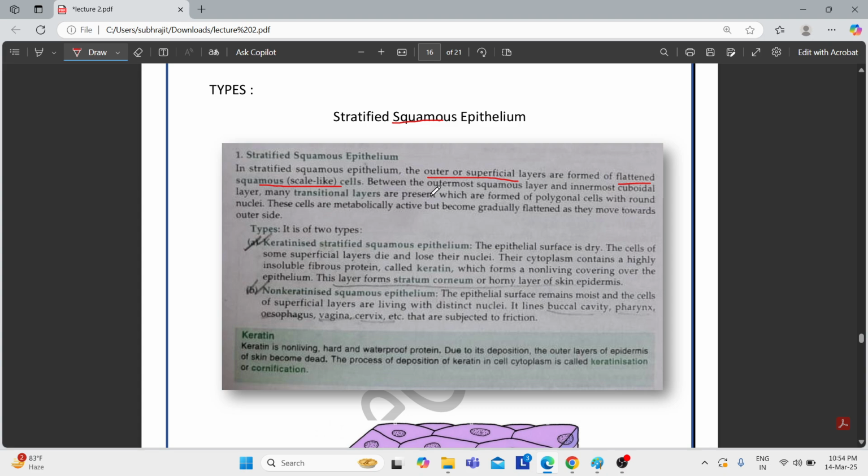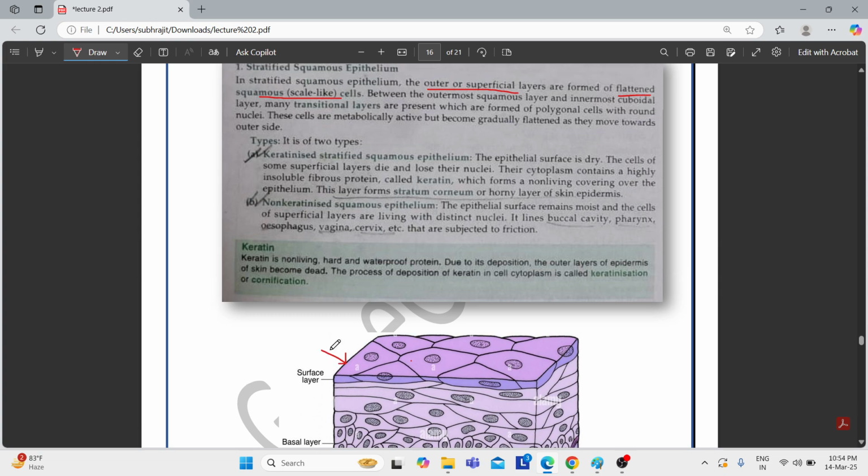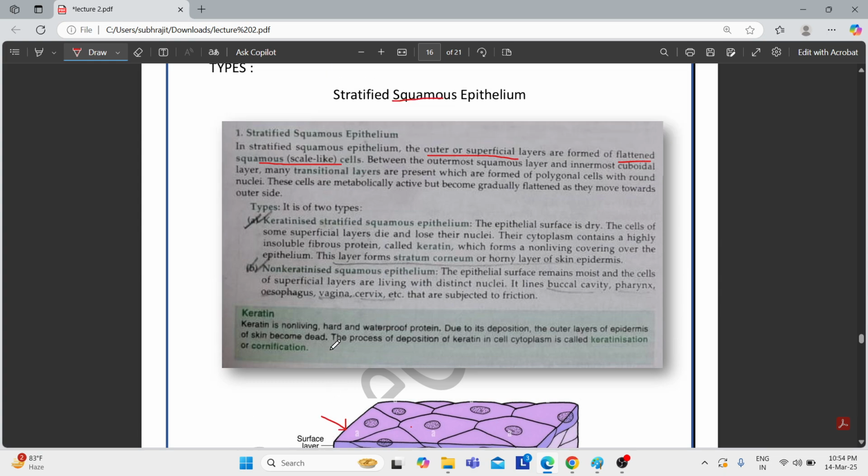That means the outer layer, as you can see, the cells are very flattened or plate-like, just like I showed you in the simple epithelium. See that the cells look like squamous or flattened cells, and these are present at the surface, and thus this tissue is called stratified squamous epithelium.